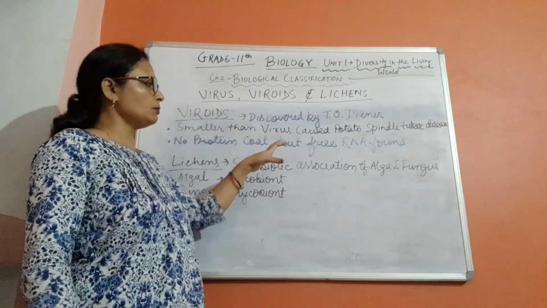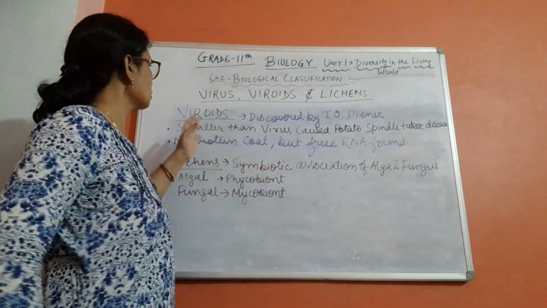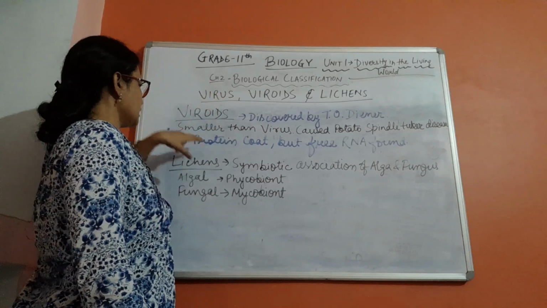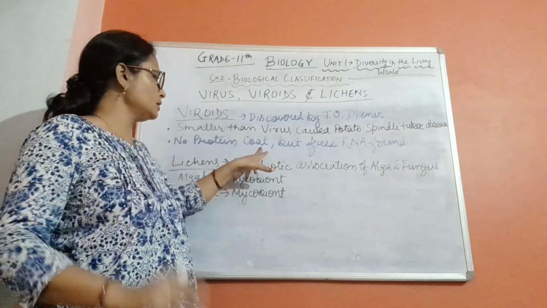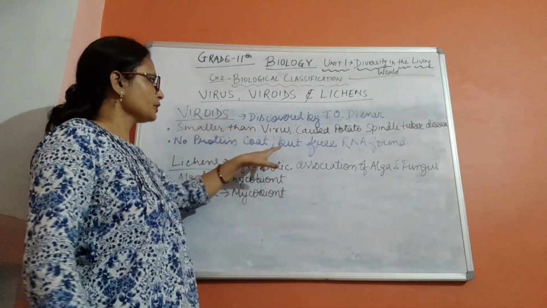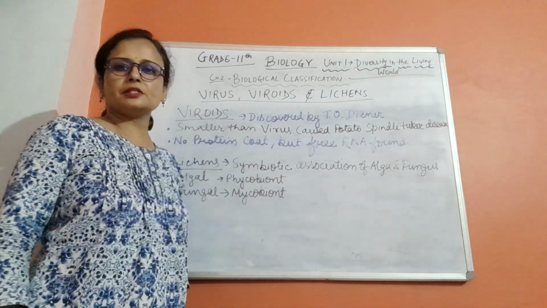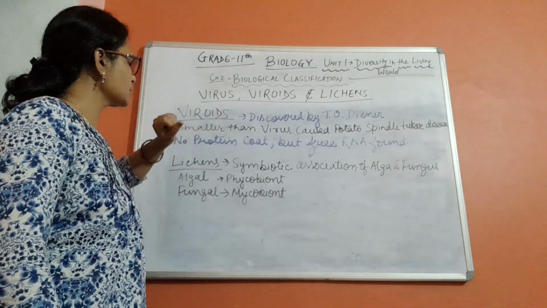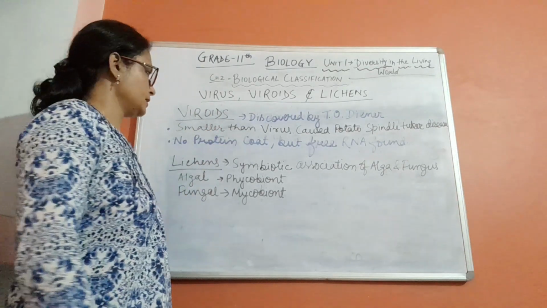And if you talk about the internal structure or external structure of the viroids, it is dissimilar from virus as it is not having any protein coat. कोई protein का coat, capsid as such नहीं होता. और न्यूक्लियर मटेरियल में क्या है? फ्री RNA. इसमें सिर्फ फ्री RNA होता है. So that is why it is smaller than virus, and it causes so many plant diseases.